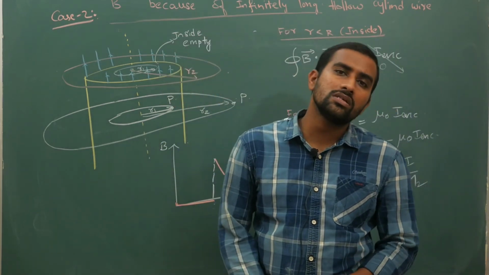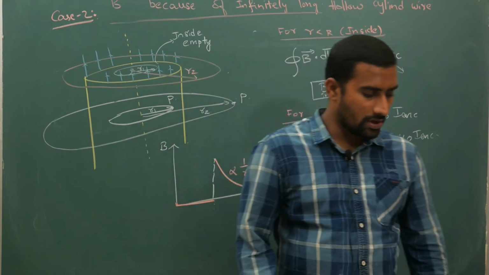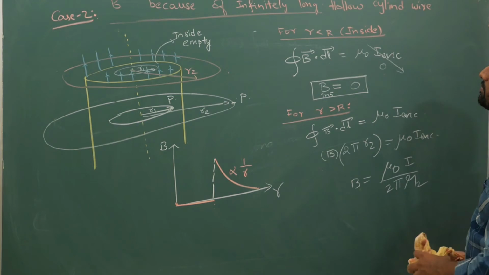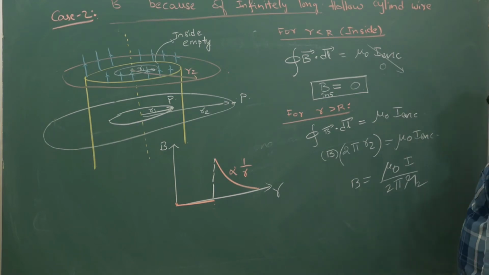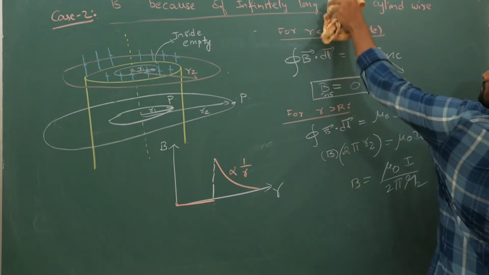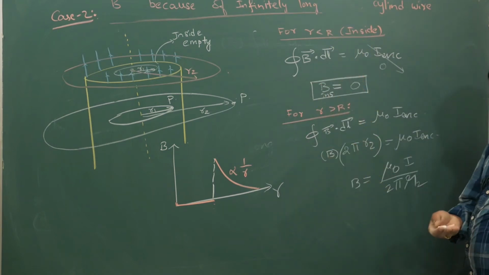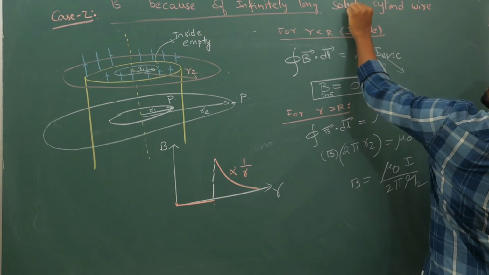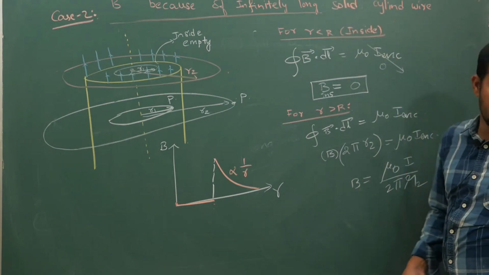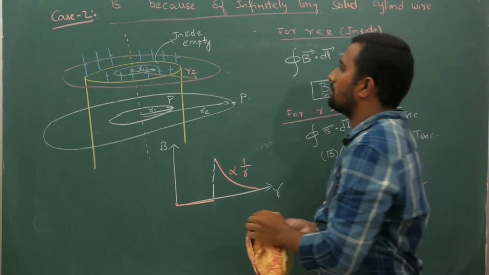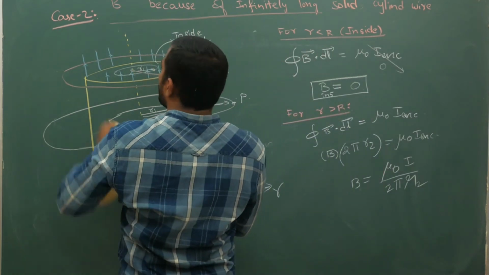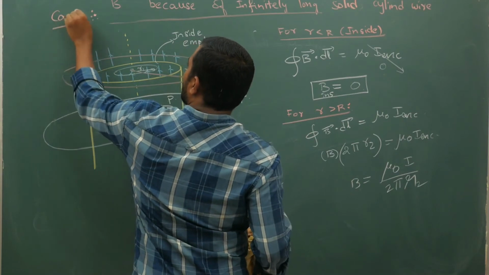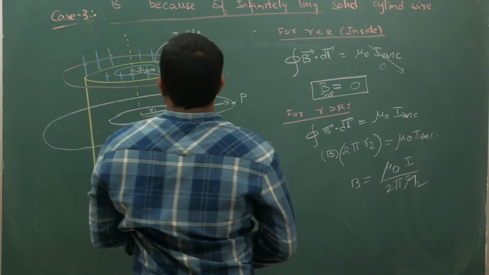Now next we will do the same for a solid wire. So come on, copy it. Next situation, instead of hollow wire, your case 3 is a solid cylindrical wire. Of course it is infinitely long, in place of case 2. Case 3.